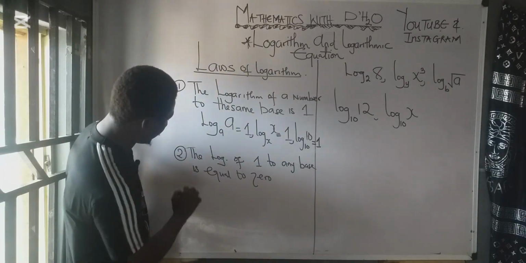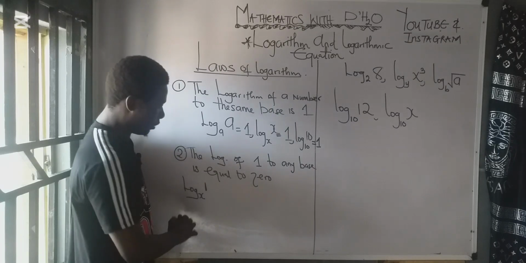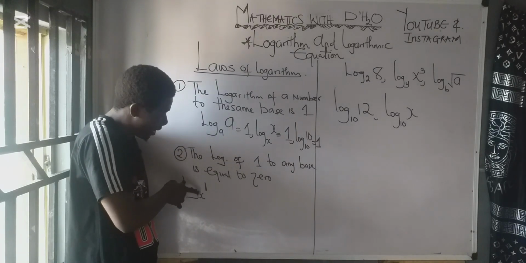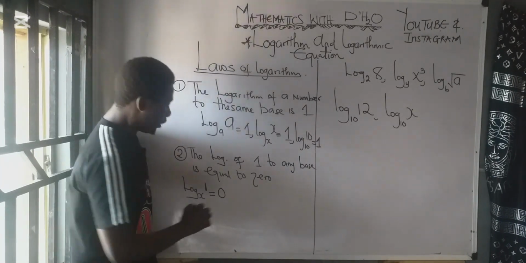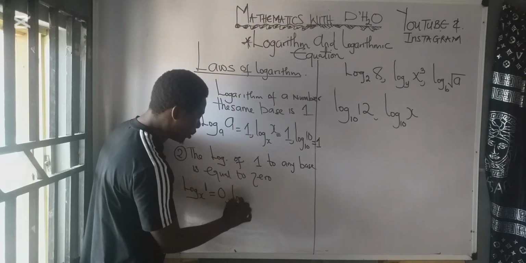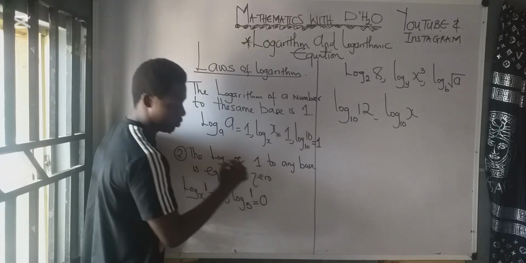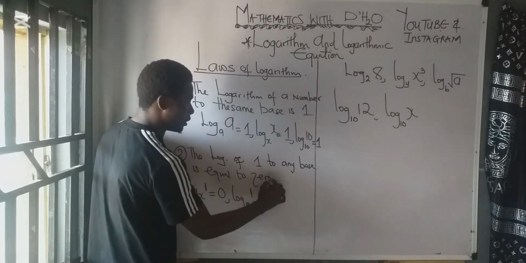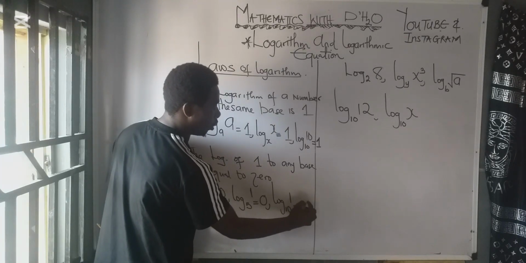See what I mean? If I have log 1 base x, as long as 1 is here, the answer is equal to what? 0. If I have log 1 base 5, the answer is equal to what? 0. If I have log 1 base 10, it is equal to what? 0.